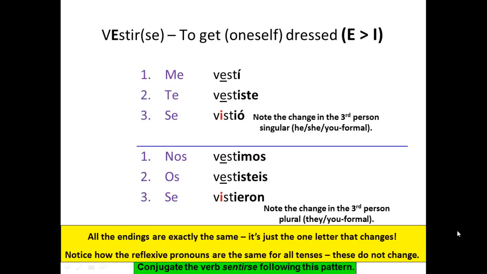Notice how the reflexive pronouns me, te, se, nos, os, se do not change. It is only that second letter in the third person singular and third person plural that actually changes. The reflexive pronouns remain the same for all tenses, and these do not change except when you're talking about a different person. Okay, conjugate the verb sentirse following this same pattern. And remember, the changes only occur in the third person singular and the third person plural. Pause the recording and do this now.